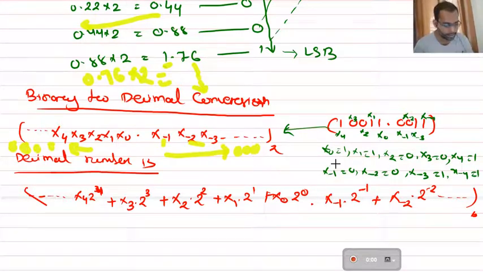Now this is the binary number. So what will be the decimal number? So how to obtain the decimal number? As you have seen, in decimal to binary we are dividing by 2, and here in binary to decimal we have to multiply with 2. But how to multiply? Directly we cannot multiply with 2, there must be a way. So what is that way?